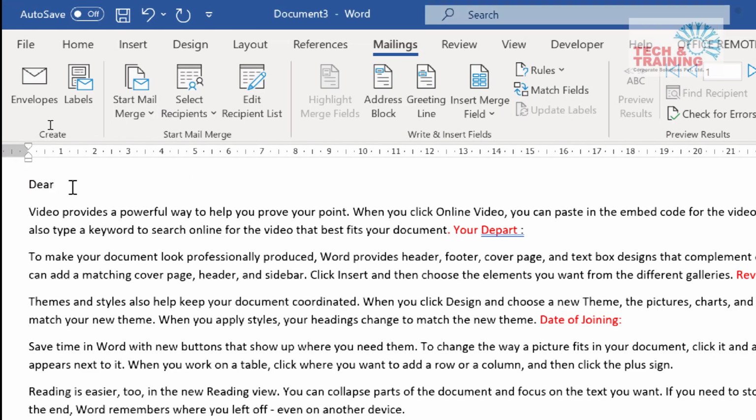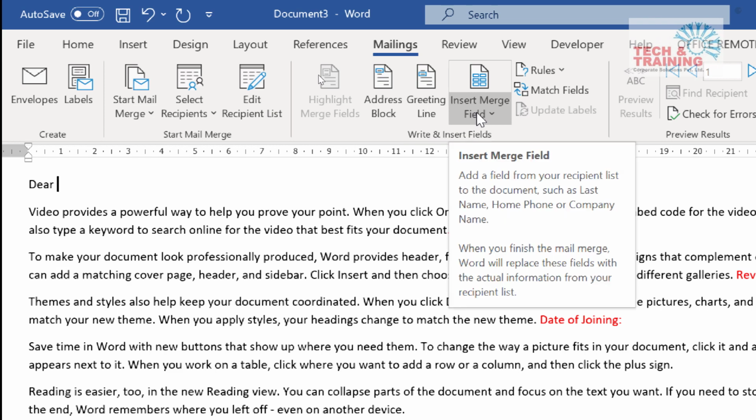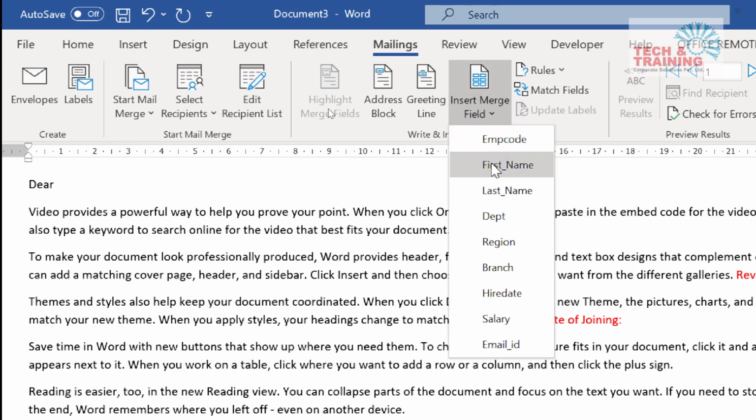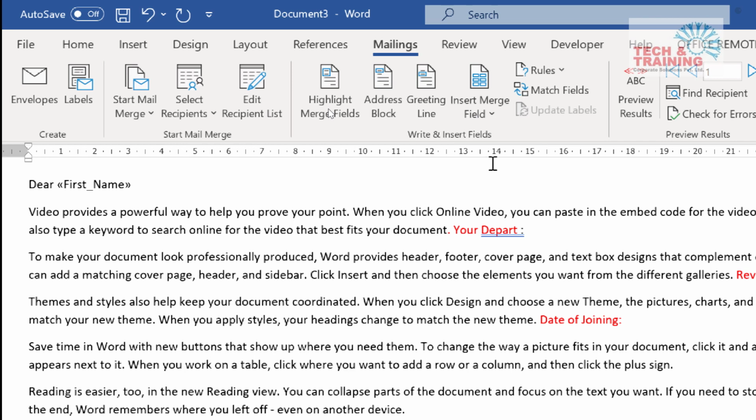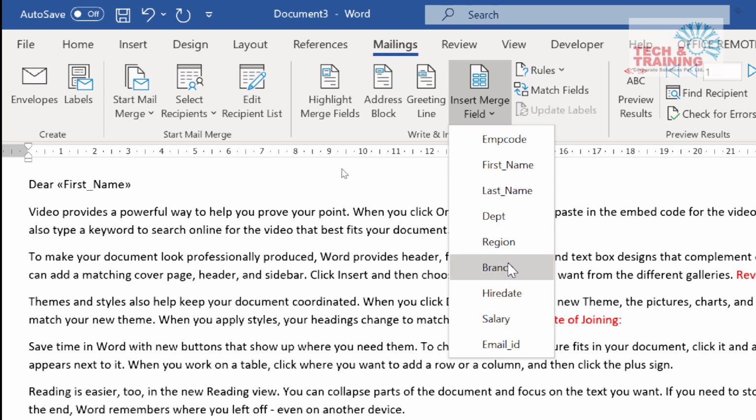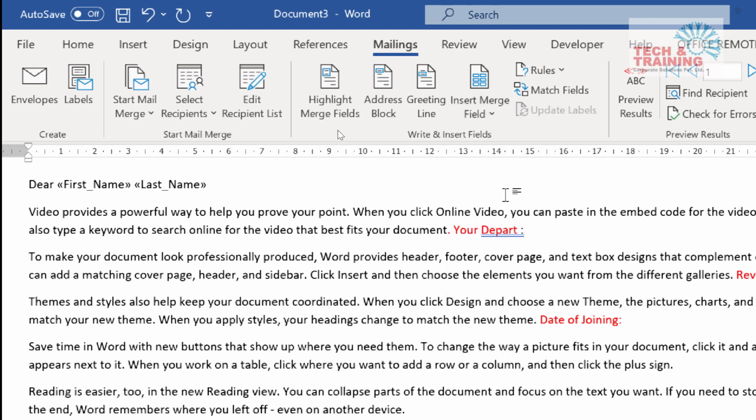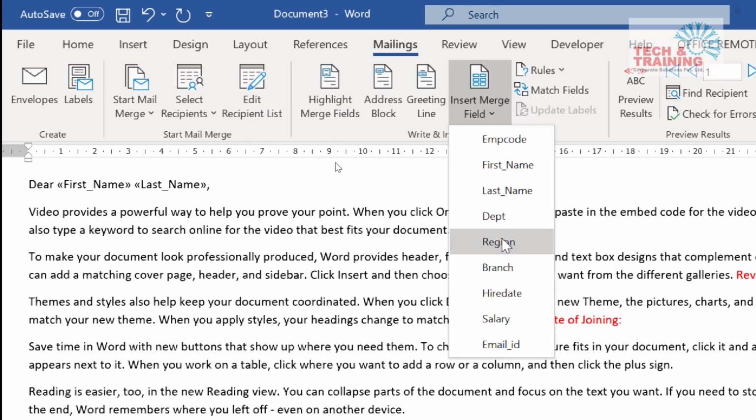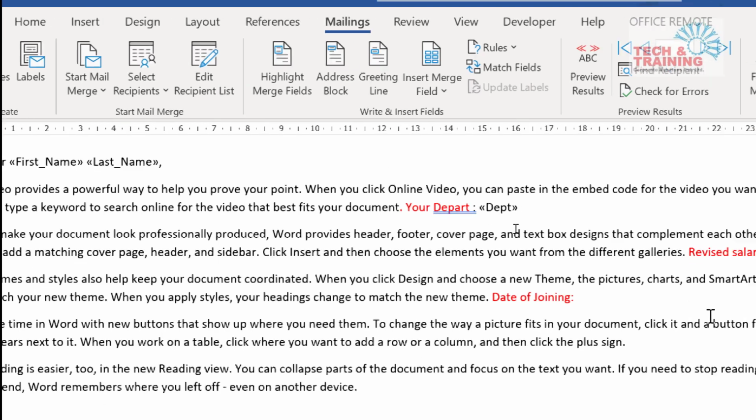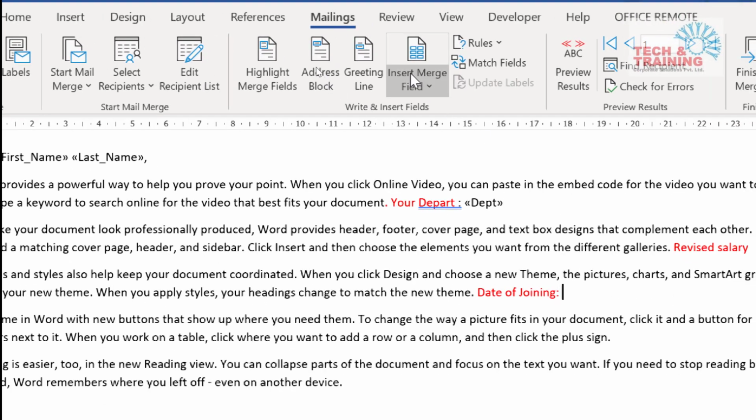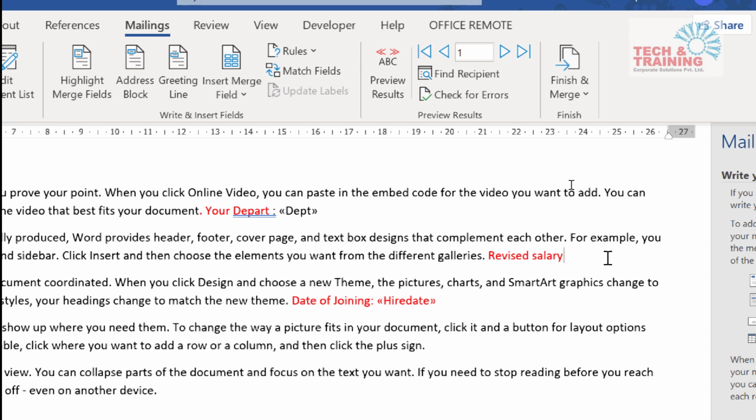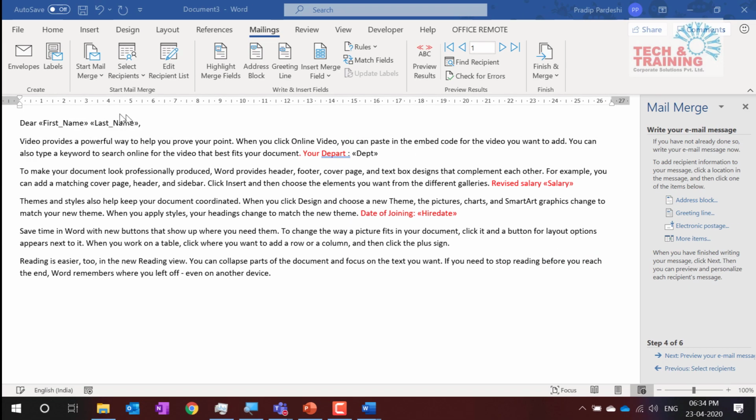When I go to Dear, I have the option insert merge field. So I click on first name. See, automatically first name came here. Space. Insert last name. Comma. Now my department, insert department. Date of joining, it's hire date, consider it as date of joining. Salary, insert salary. Okay. Now I have added these tags.